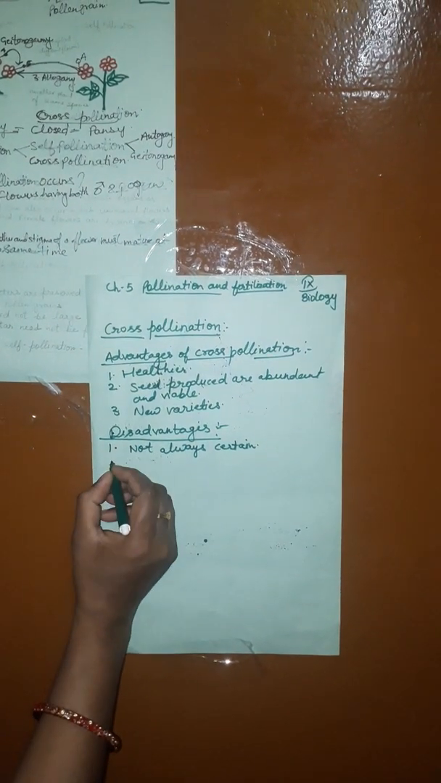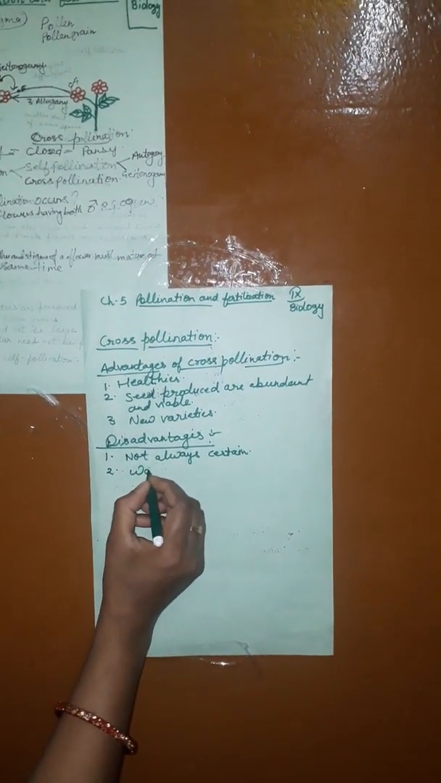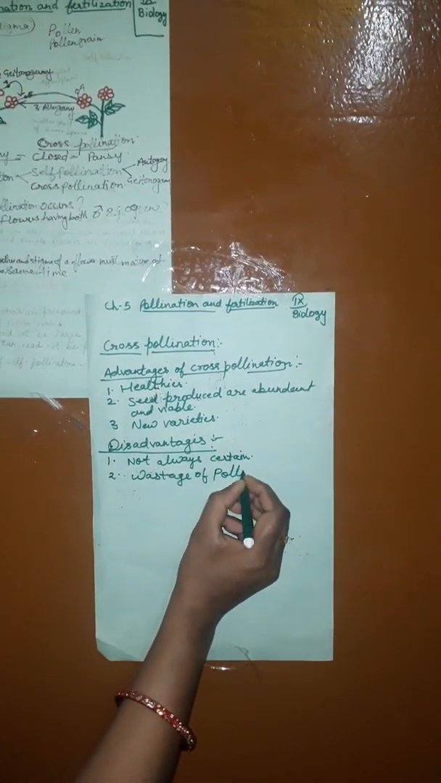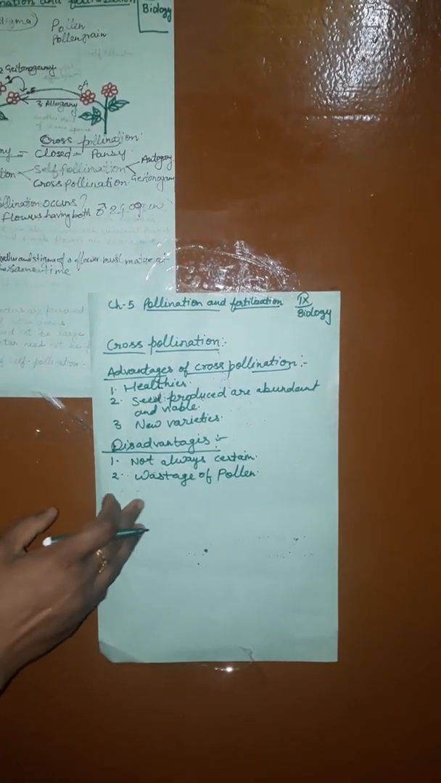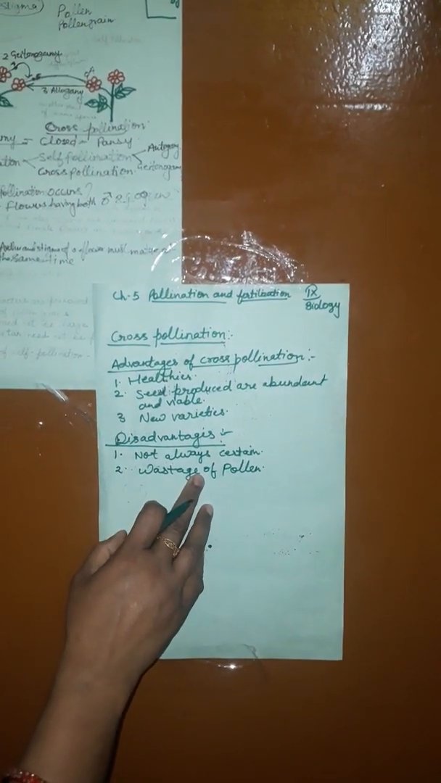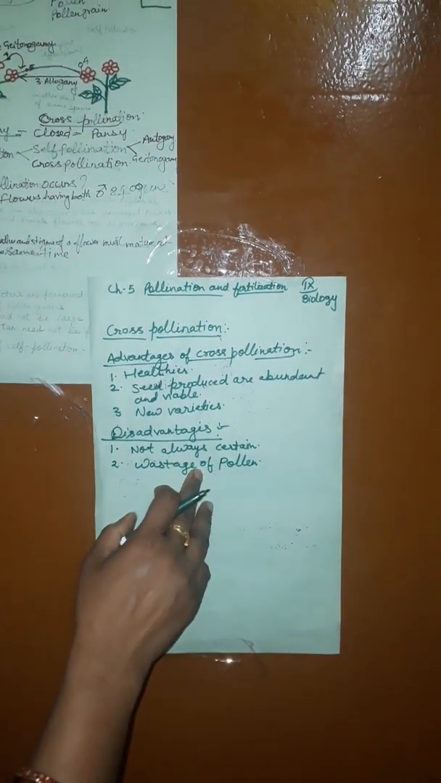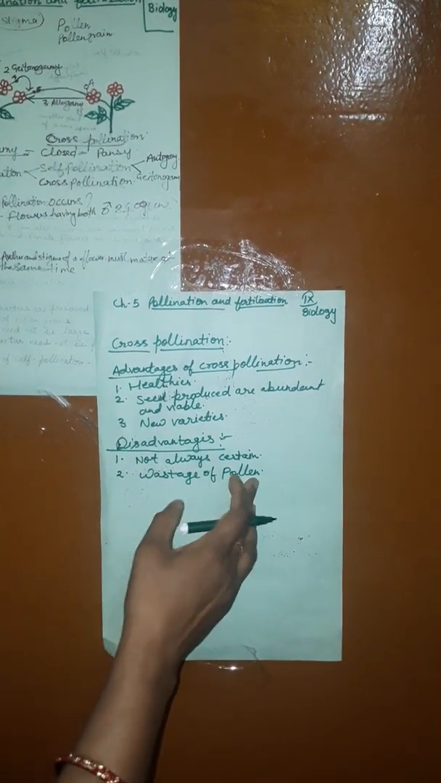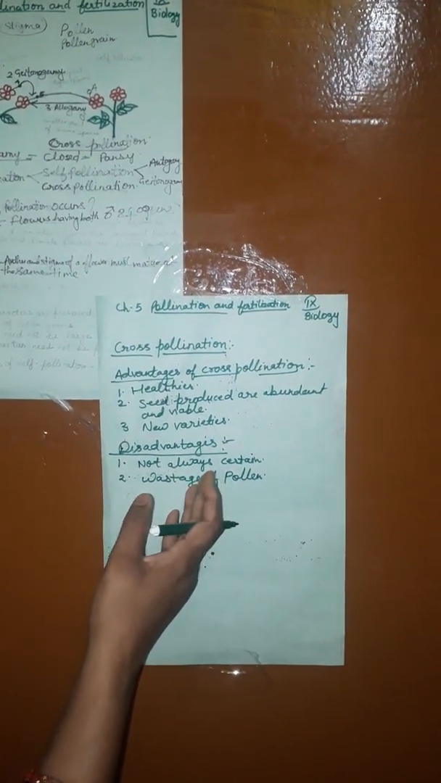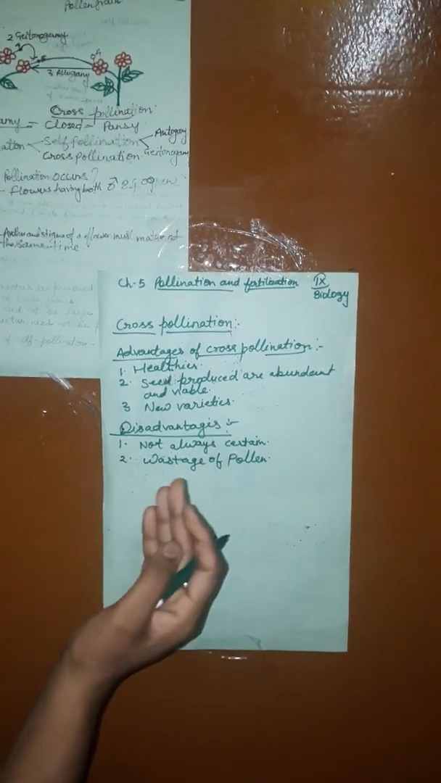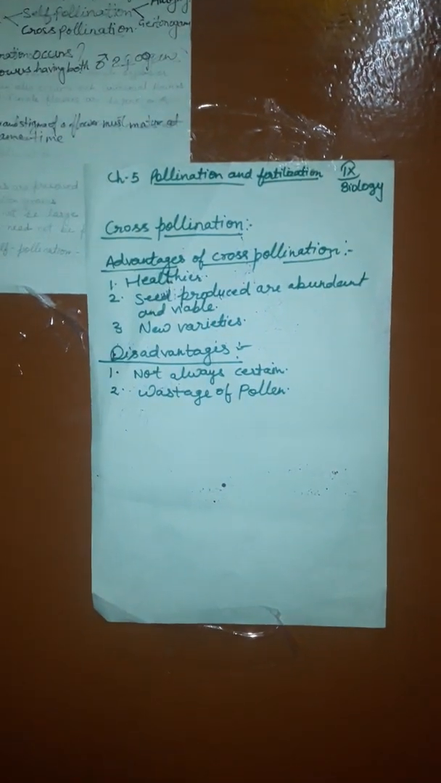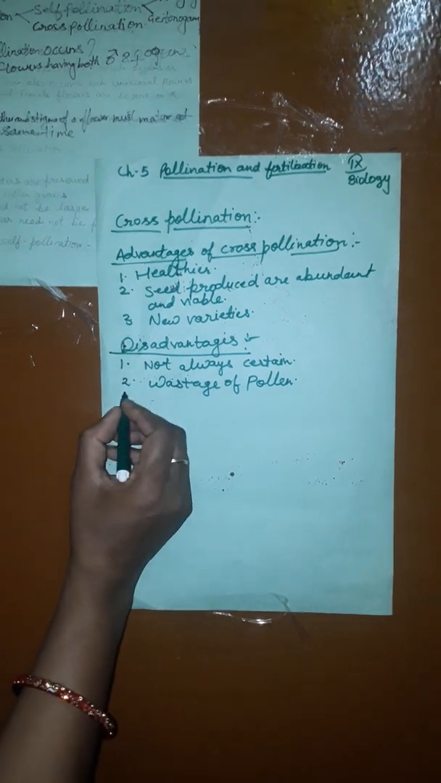Now second is wastage of pollen. Why wastage of pollen? The pollen has to be produced in large quantity to ensure the chances of pollination, which means a lot of wastage of pollen, because some pollen is wasted during the mode of transmission.